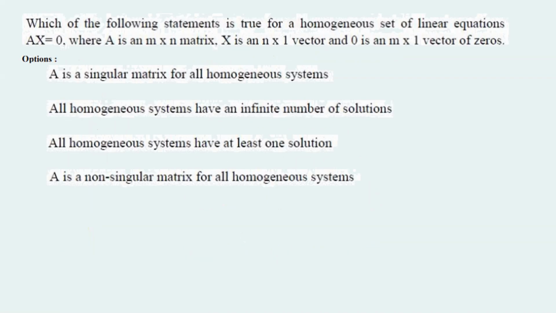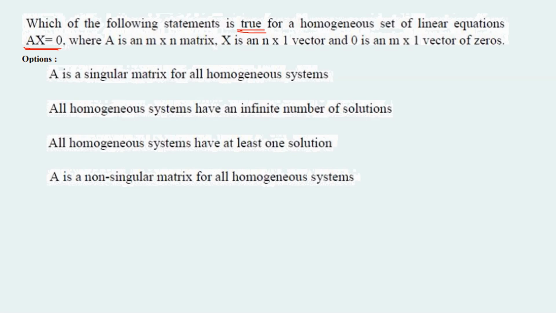Let's have a look at this question. Which of the following statements is true for a homogeneous set of linear equations Ax equals 0, where A is an m by n matrix, x is an n by 1 vector, and 0 is an m by 1 vector of zeros. For that, we need to check which of the following statements is true.